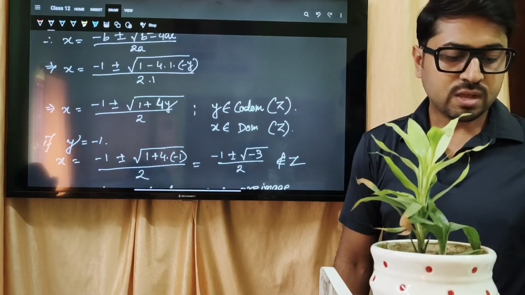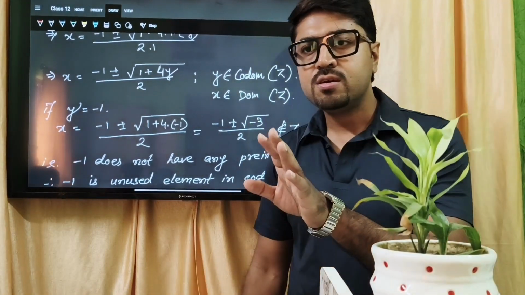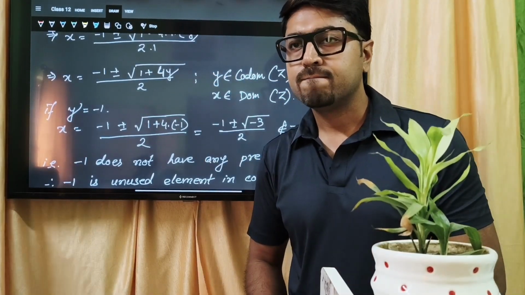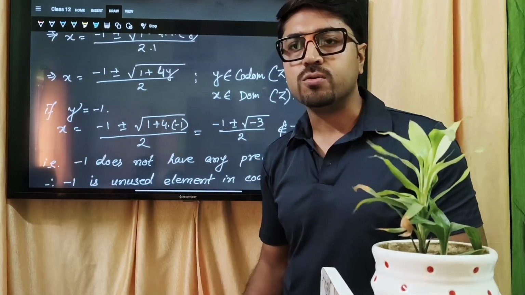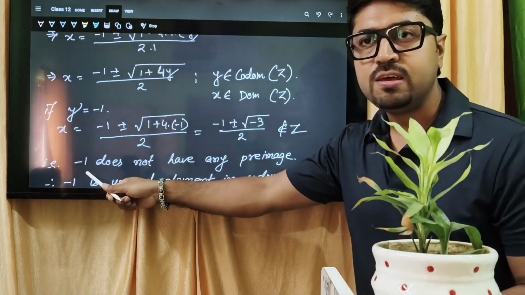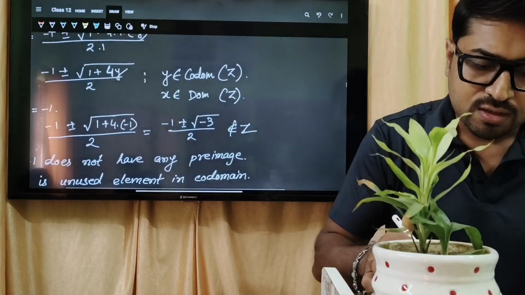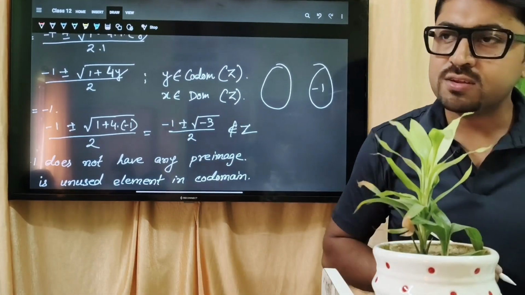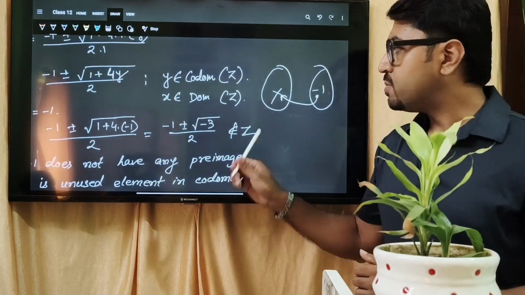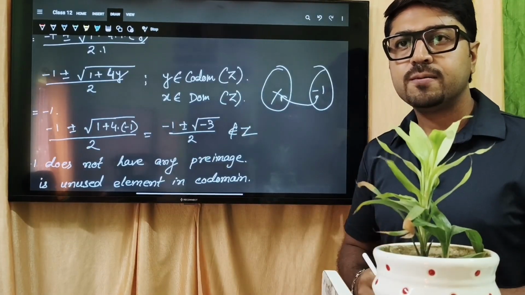ঠিক আছে, তার মানে -1 does not have any pre-image. -1 কোথায় আছে? Where is the location of -1? -1 টা কোথায় আছে? Co-domain এ আছে. -1 টা কি y? তো y is from কোথাকার? Y is from co-domain, so co-domain এ -1 আছে and -1 এর কোনো pre-image নেই. That means if you want to draw a little bit like that, এখানে -1 রয়েছে, right? -1 এই এলিমেন্টটা, it doesn't have any pre-image, এখানে কোনো pre-image নেই. So that means -1 will be considered under the range set, yes or no? -1 কি রেঞ্জে আসবে?